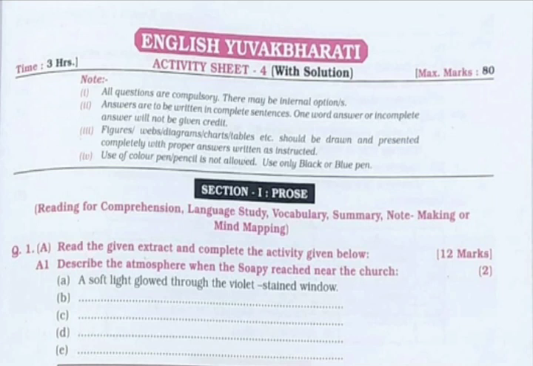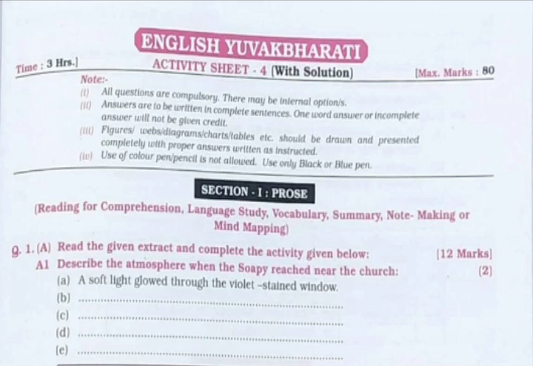So, question number 1A will be a seen passage or seen extract from section number 1, that is the prose section, consisting of 275 to 300 words for 12 marks. Further, you will be having question number A1, which will be a global understanding type of question, where you will have the answer directly in the passage. That means you will have to read the passage and you will find the answer simply given in the text or the passage. For example, as you can see in the picture, A1: describe the atmosphere when Soapy reached near the church. So you will find all the answers in the passage directly.